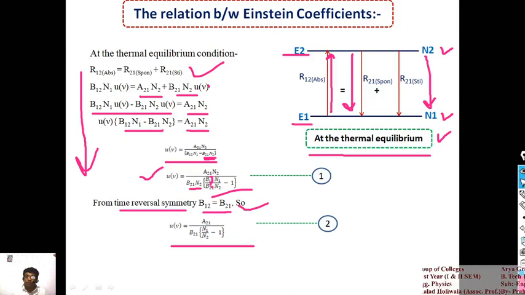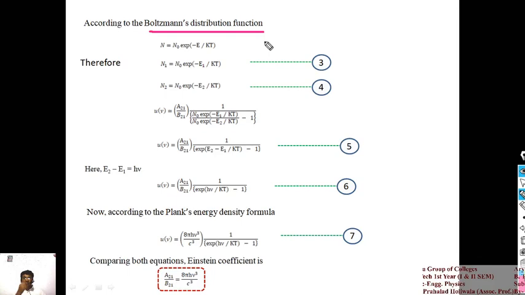Now next, here I am taking one concept from the Boltzmann distribution function. That condition you can read in thermodynamics physics. According to the Boltzmann distribution function, we have one equation: N is equal to N naught exponential minus E upon kT.